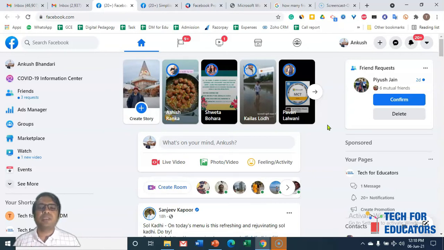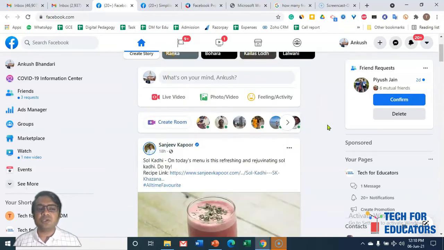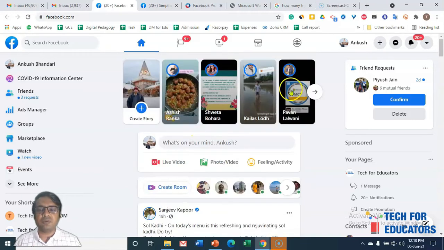What happens sometimes is that many people start a business, or tuition classes or an institute, and instead of making a Facebook business page, they make a Facebook profile. There are limitations to it. The biggest limitation is, if you make your customers your friends on your profile, you will see all their posts and they will see all the posts from your side.